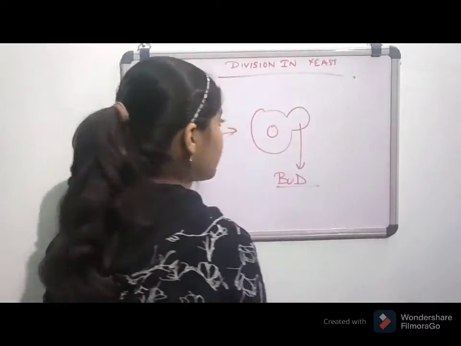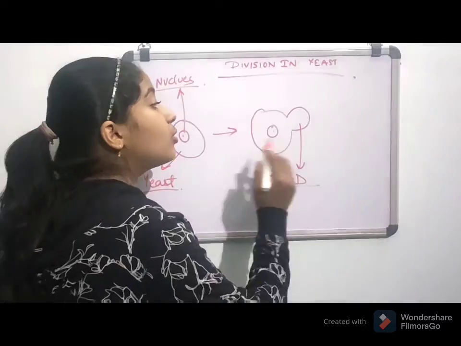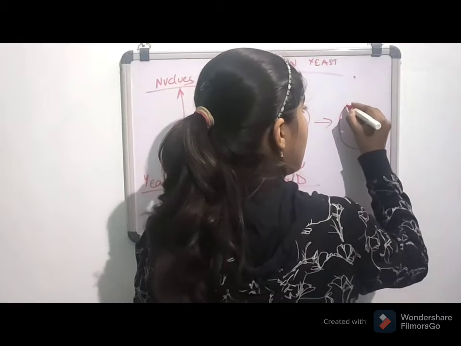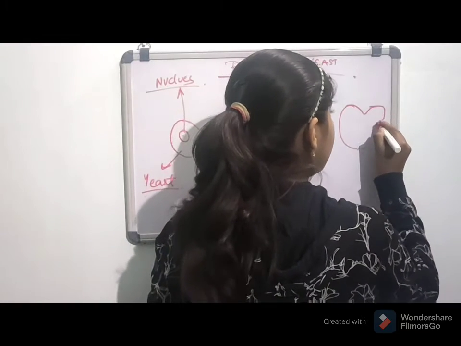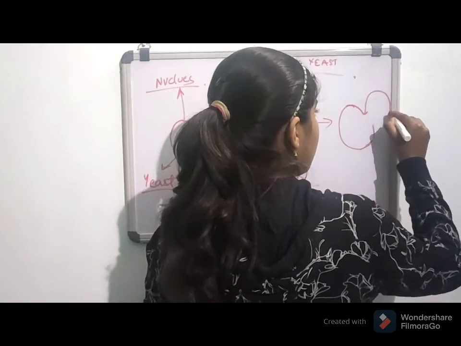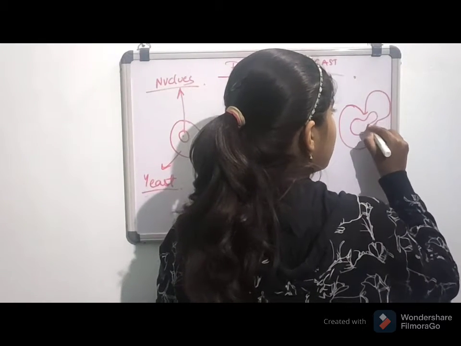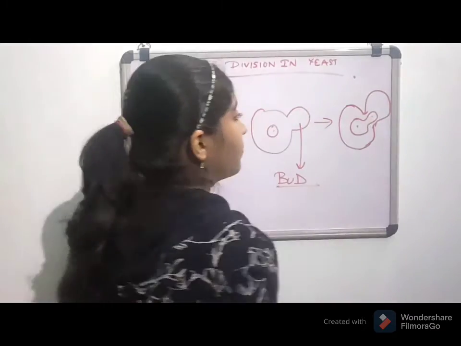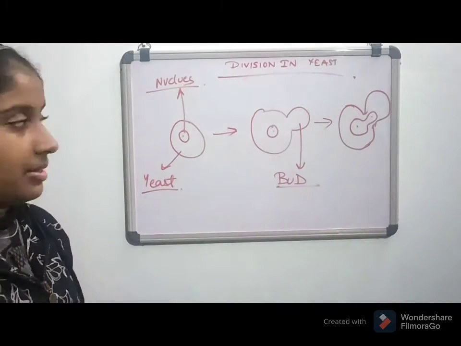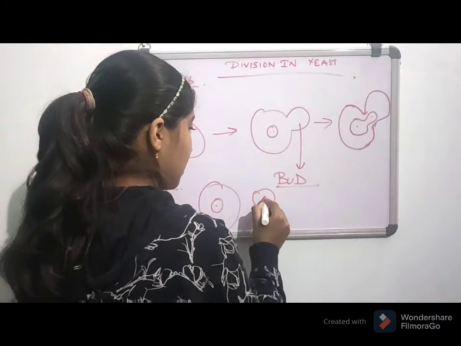Okay, so what happens in the next process is that the bud grows and the nucleus also gets divided into it. Okay, let me just make the bud also grow now. The bud has also grown, and this nucleus is also being divided. ठीक है, और ये इसमें डिवाइड, जब इसमें चल जाएगा न्यूक्लियस तब वो डिवाइड हो जाएगा. Let me show you. This nucleus has gone into it and this has become like this.